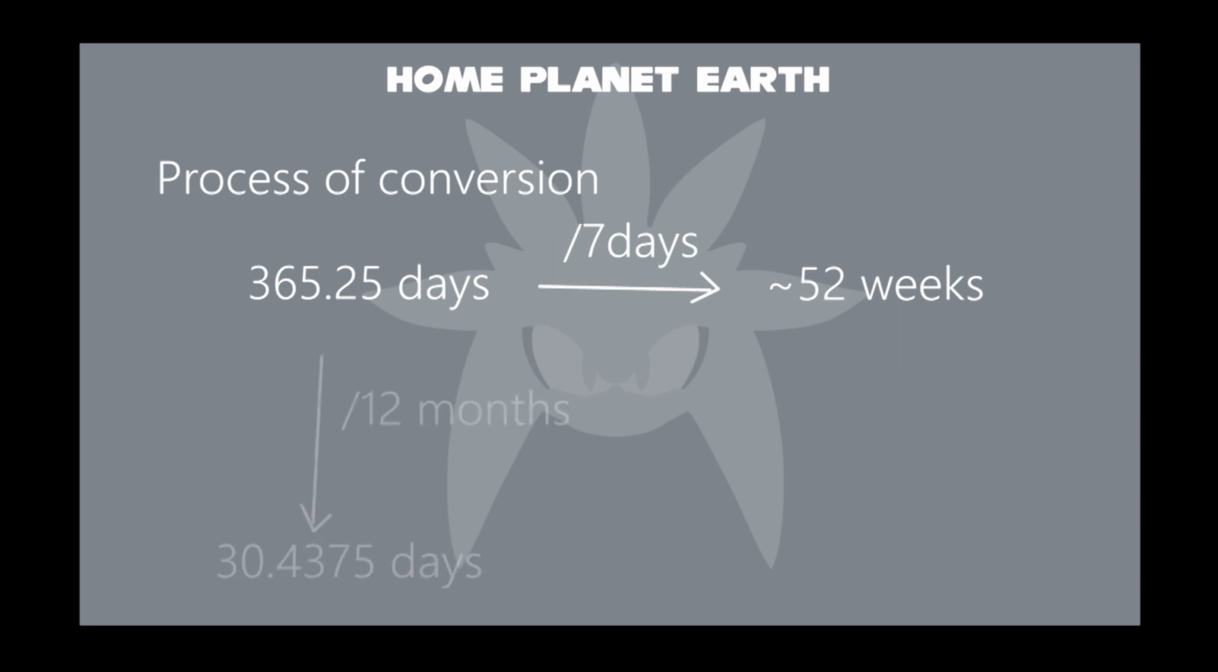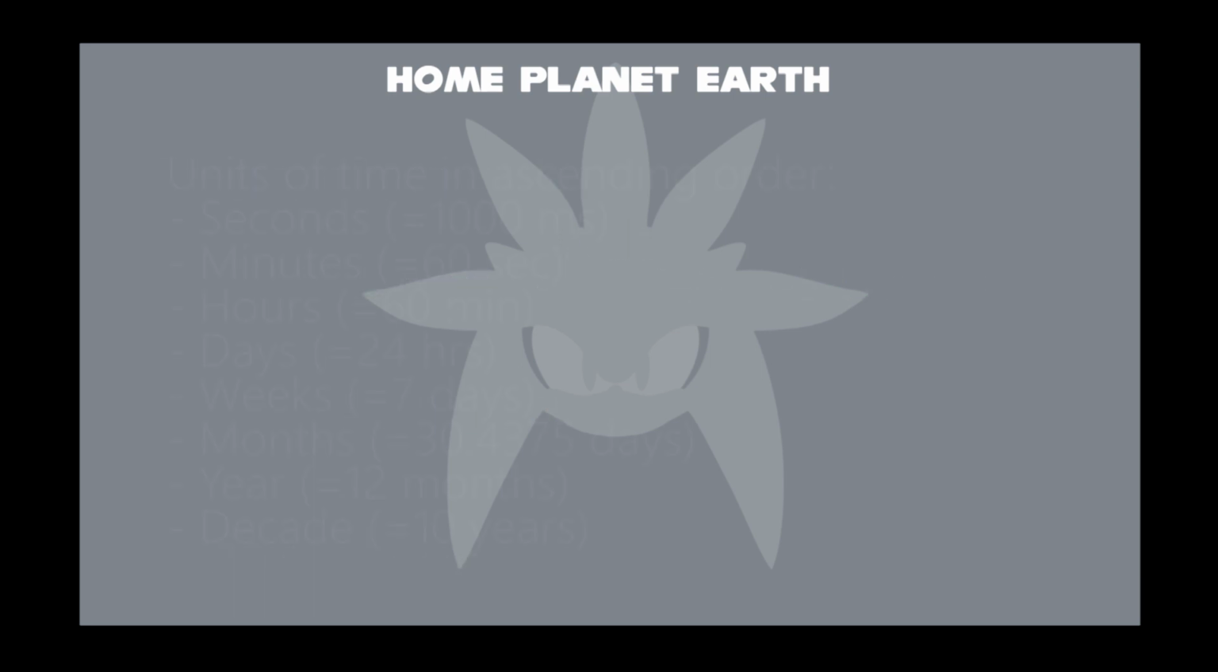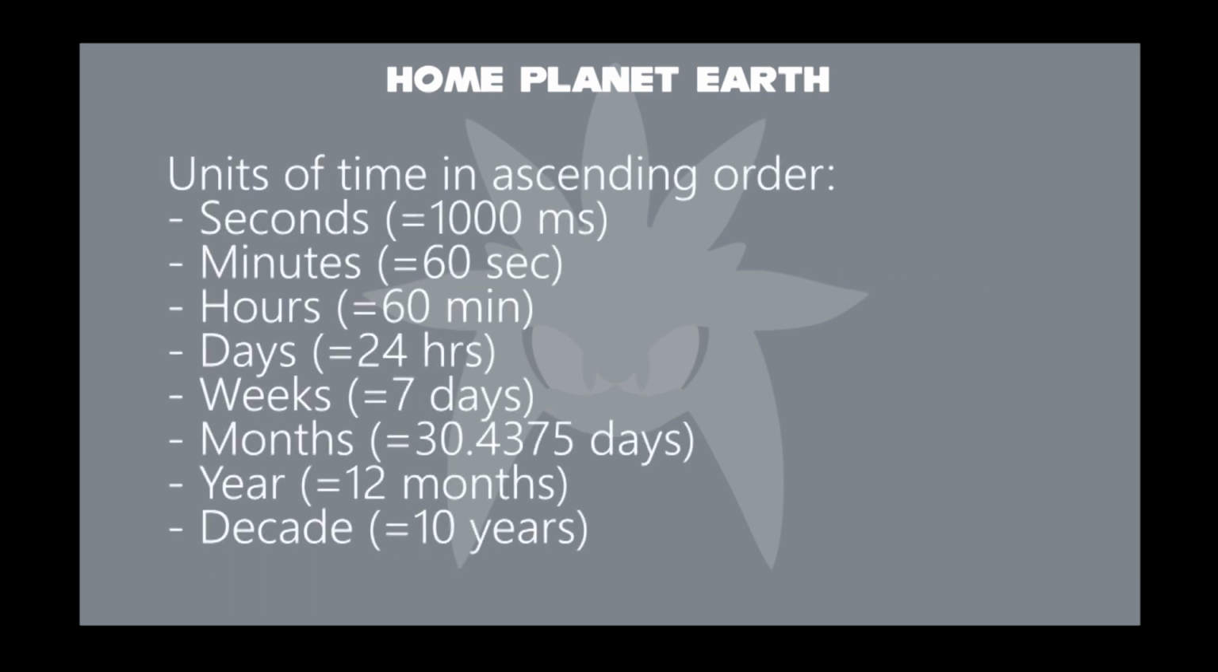In terms of months, from January to December, divide 365.25 by 12. We get 30.4375 days. You can convert any possible units of time, from seconds to years. Its ascending order becomes seconds, to minutes, to hours, to days, to weeks, to months, to years.